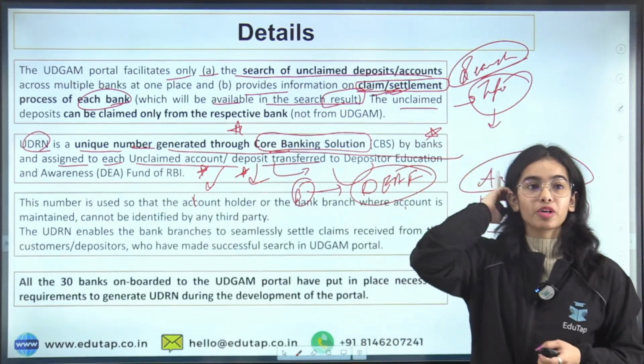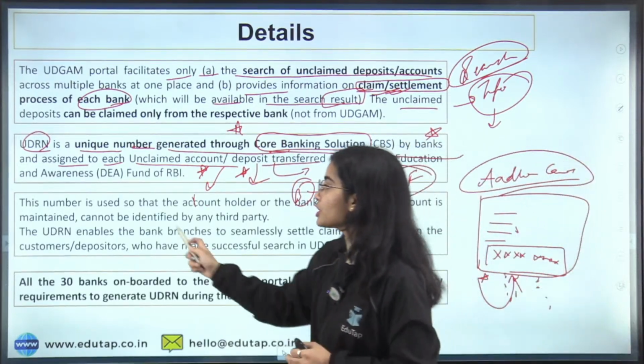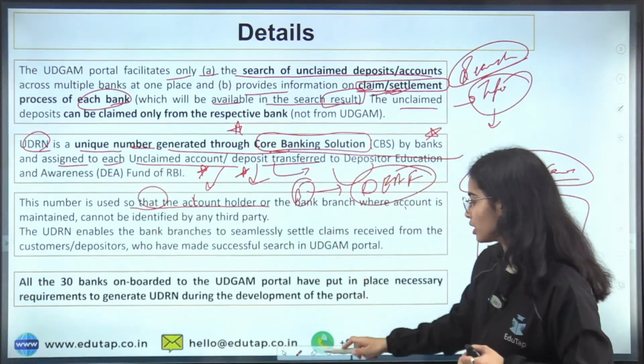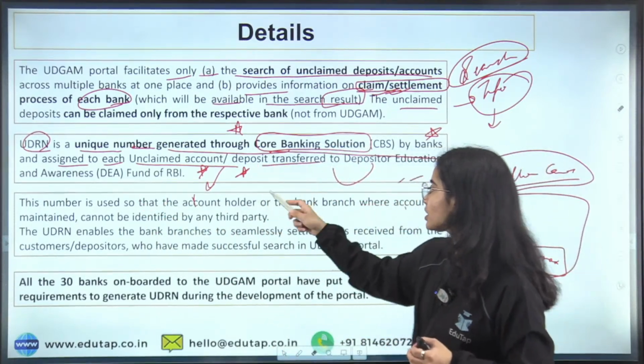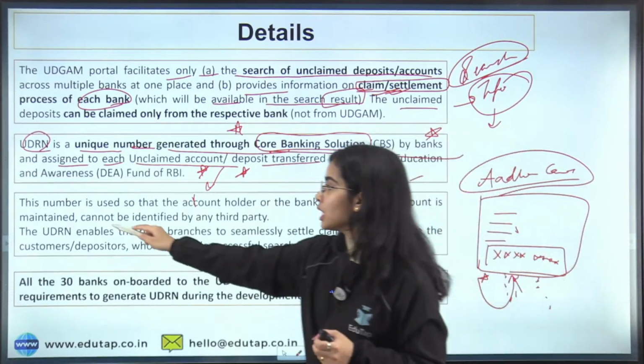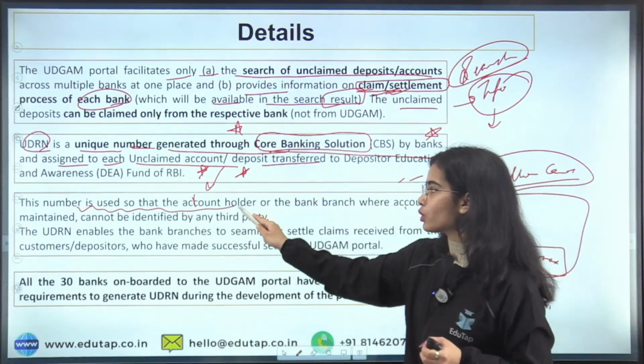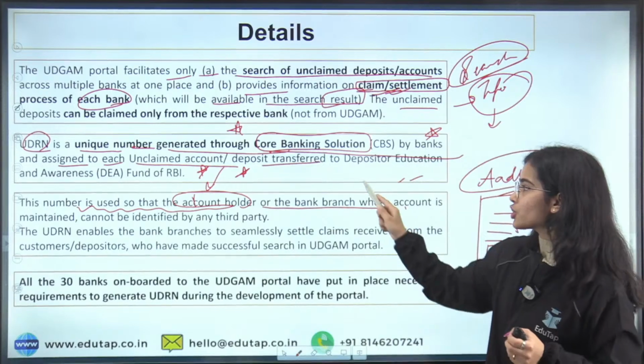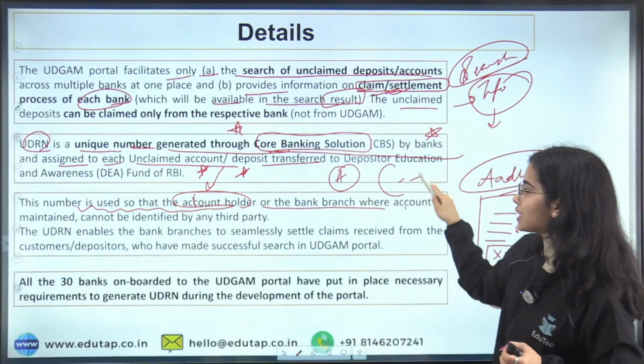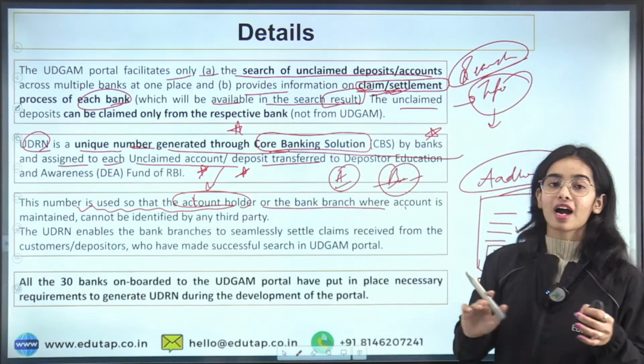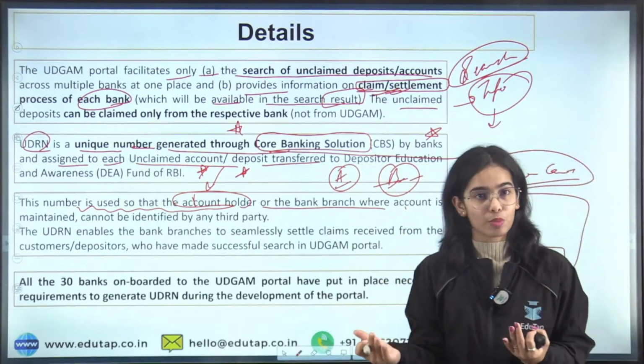The UDRN number, why is it provided? The number is used so that only the account holder and the bank branch must have the information about the accounts.